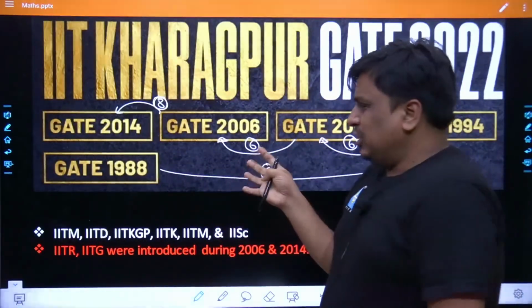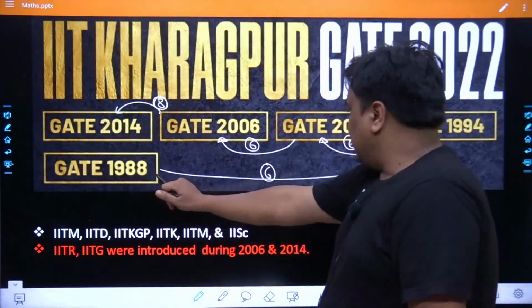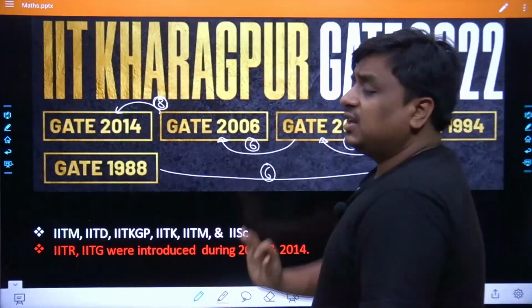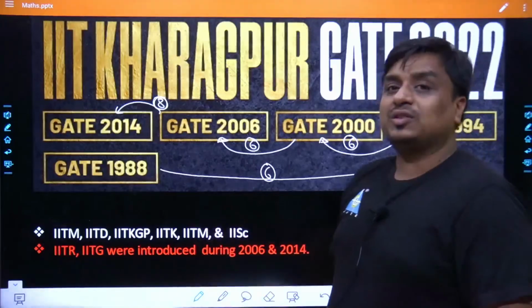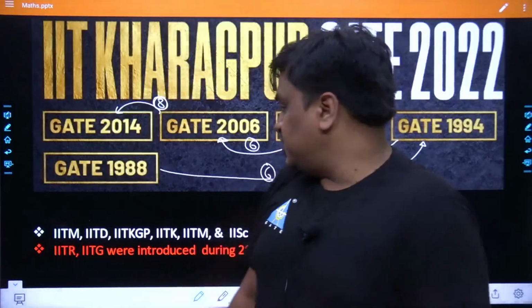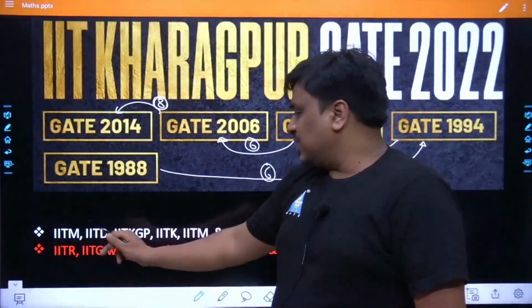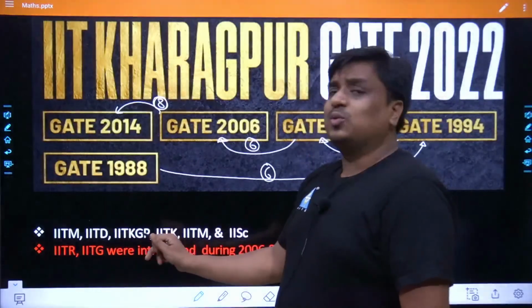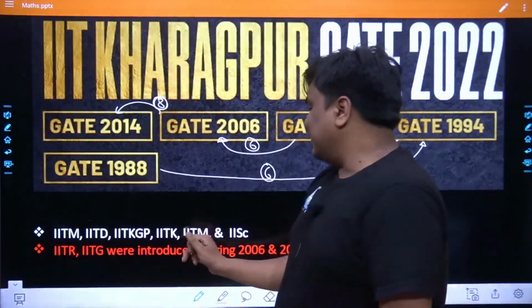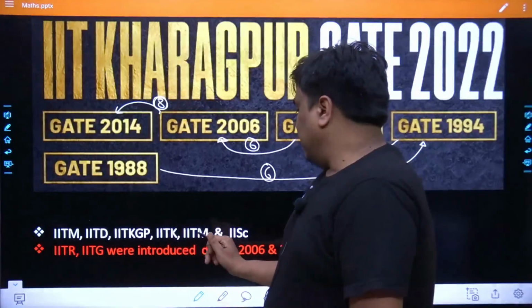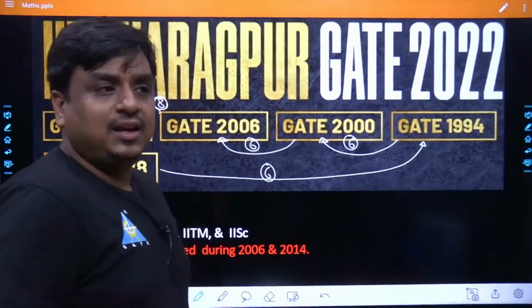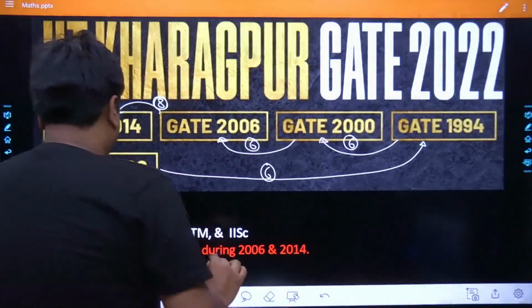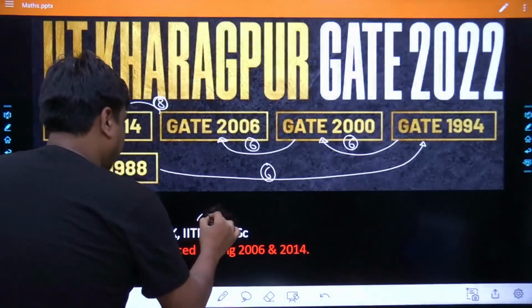Anyway, I briefly discussed the history of GATE. My dear friends, as you can see, in the first 3 toggles there was a lapse of 6 years. Why so? Because at the very beginning only 6 IITs were the conducting bodies for GATE: towards the southern side IIT Madras, towards the northern side IIT Delhi, towards the eastern side IIT Kharagpur, IIT Kanpur, and last IISc Bangalore in the south. Probably one got missed, and that was IIT Mumbai.